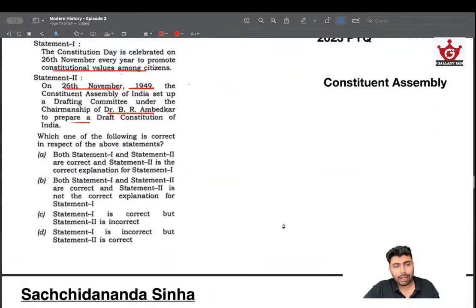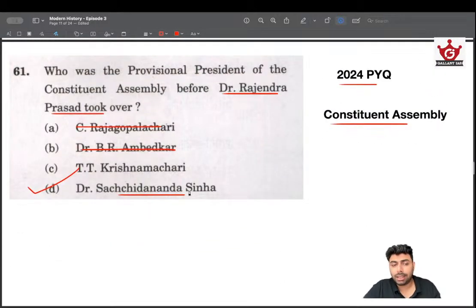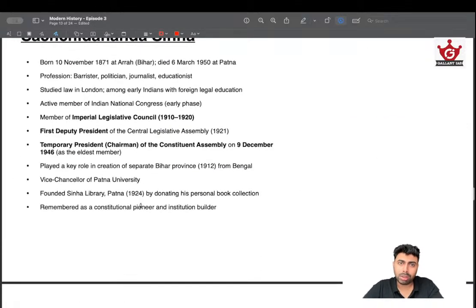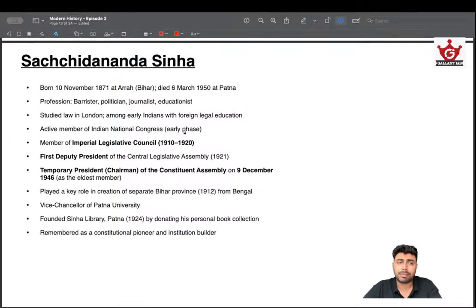And since the answer for this particular question is Sachidananda Sinha, and I've always told you, the options that UPSC has given, especially the right ones, will be repeated. Okay, so it's worth looking into these options and learning something about them, because what if UPSC asks something in the upcoming years that has personalities like these, and Sachidananda Sinha is also there. So having an idea about Sachidananda Sinha can help you eliminate a few options, or choose the right answer. There are a few major achievements of Sachidananda Sinha.